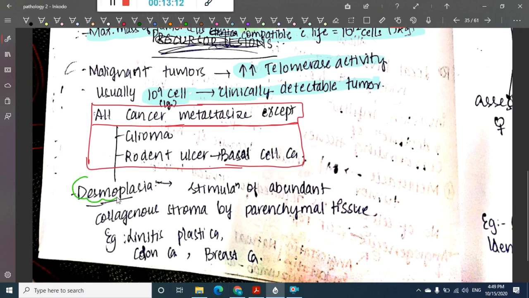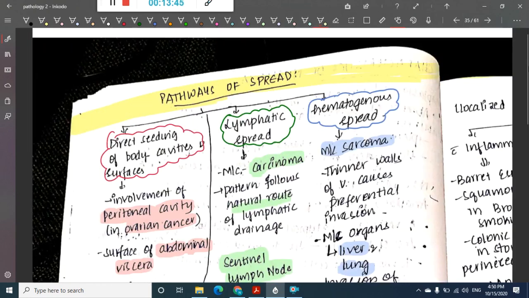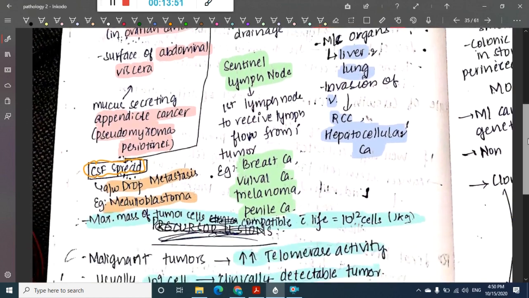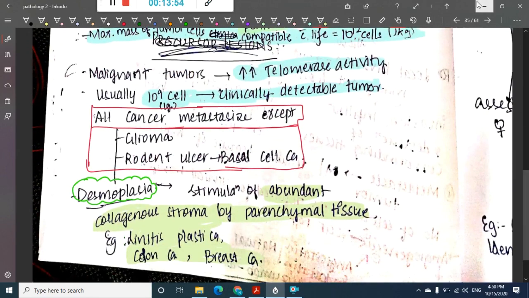Then we have to know a property called desmoplasia. What is desmoplasia? Desmoplasia is stimulation of abundant collagenous stroma by parenchymal tissue. This is seen in Linitis plastica, colon carcinoma and breast carcinoma. So what are the patterns of spread? Direct seeding of body cavities and surfaces, lymphatic spread, hematogenous spread, CSF spread, and we have also seen desmoplasia.